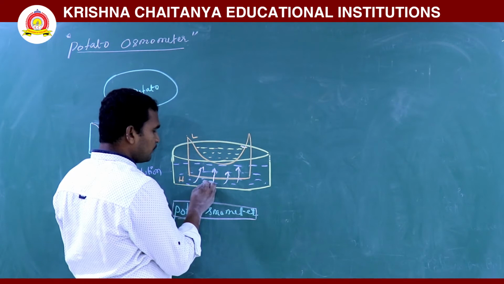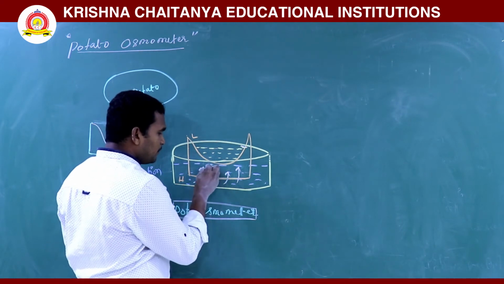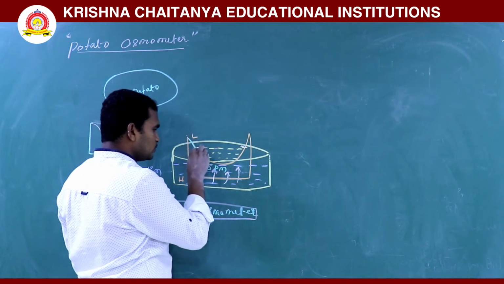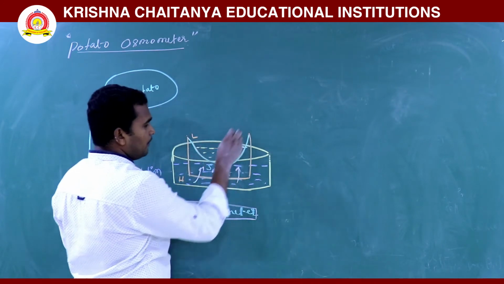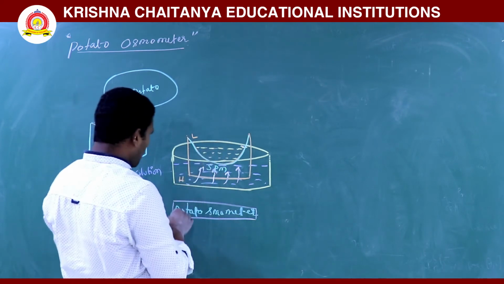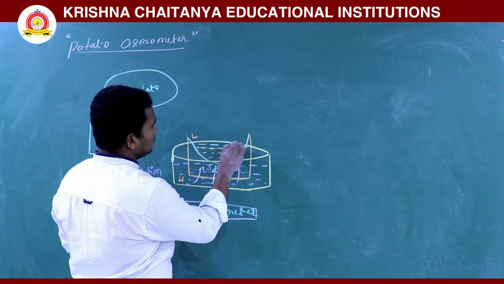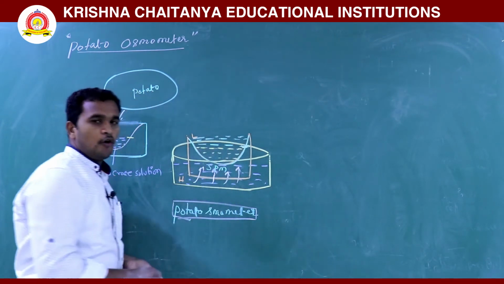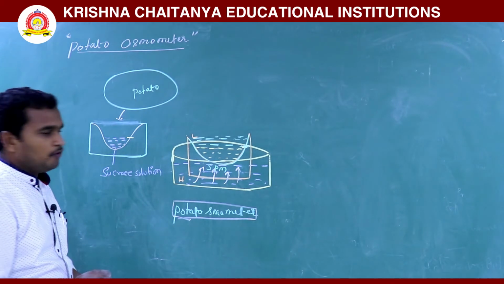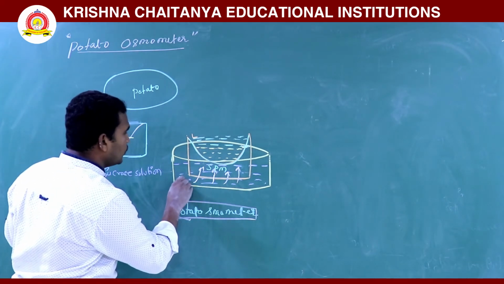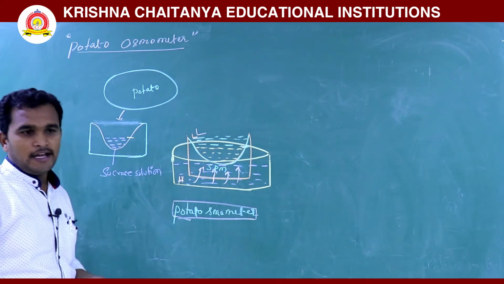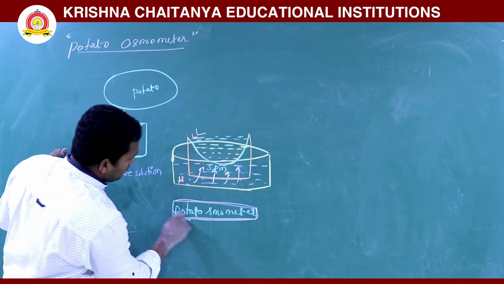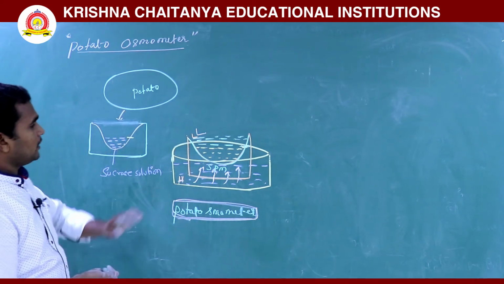So where is the water moving? From the beaker through the semi-permeable membrane, which here is the potato. Now the water level will rise above the mark. You observe that water moves from high water potential to low water potential. So this is called a potato osmometer.